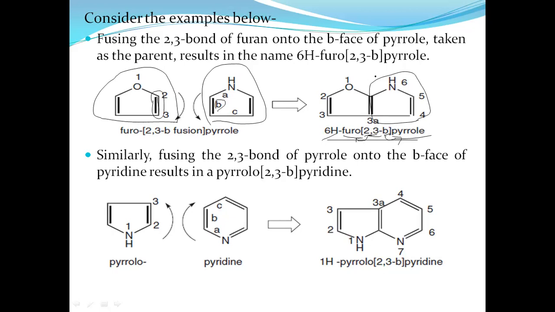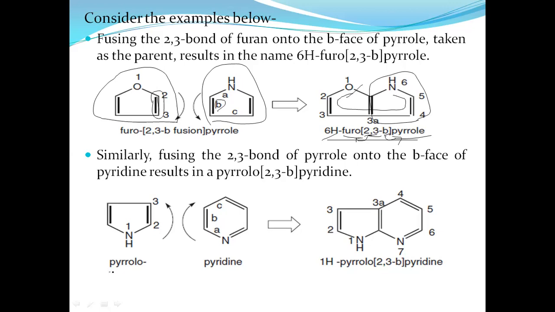Once the fusion occurs, the numbering follows the order where the highest priority heteroatom is present. Here the highest priority is oxygen, so numbering starts from this 1, 2, 3, 4, 5, 6 like that.